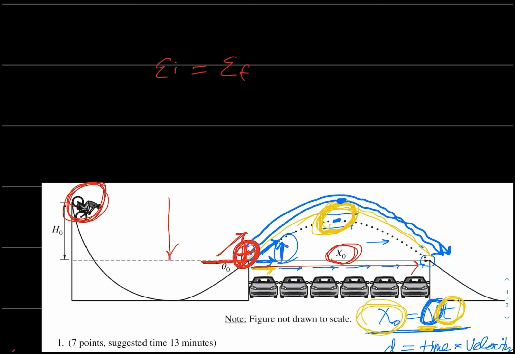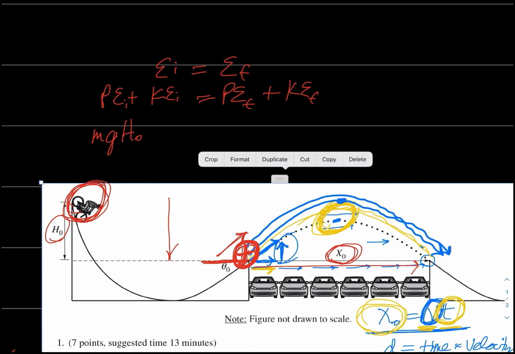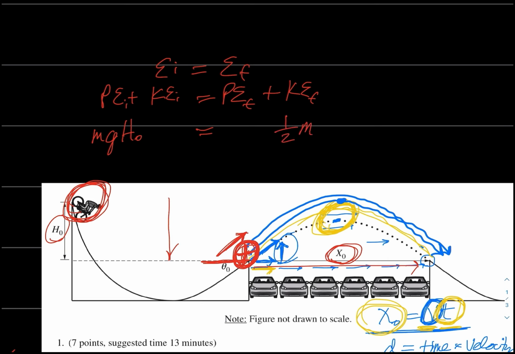So then we say potential energy plus kinetic energy initial equals potential energy plus kinetic energy final. He starts with this, which is mgh sub naught, potential, and no kinetic energy. Right when he launches, he's lost his potential energy, and his kinetic energy is 1/2 m v sub naught squared. And I put the m sub naughts in there because that's what they said, even though his mass isn't changing.